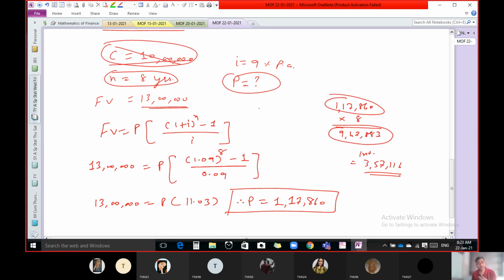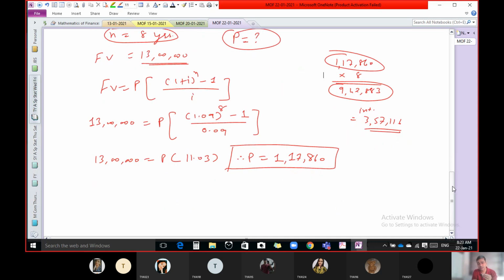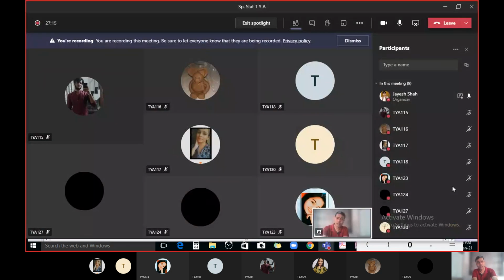So what is sinking fund? Sinking fund means a fund that we require to create for our future obligation. It means if we require some amount in future, then what we need to invest every year, that fund is known as the sinking fund. So that is the concept of annuity. Any question to anybody? You can ask your doubt regarding this sinking fund.